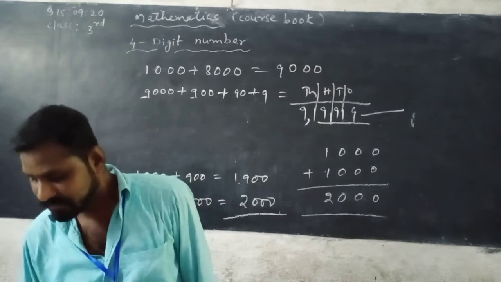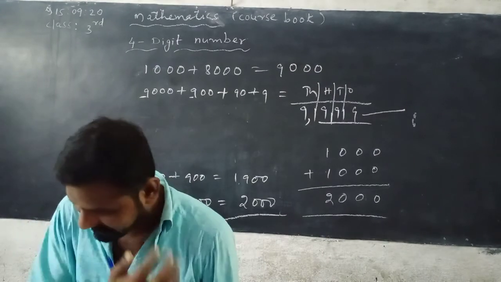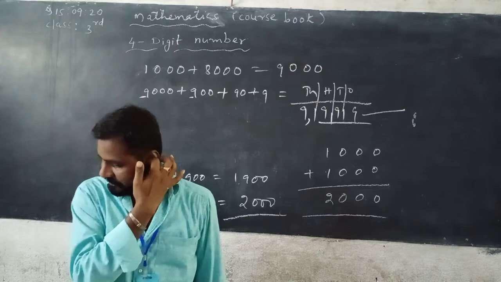See, now next, expanded form. Very easy.